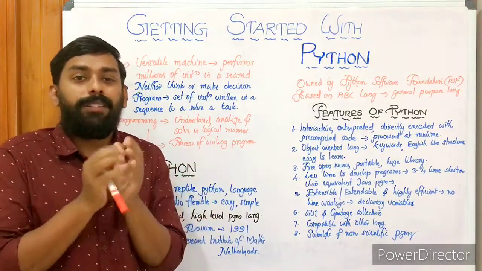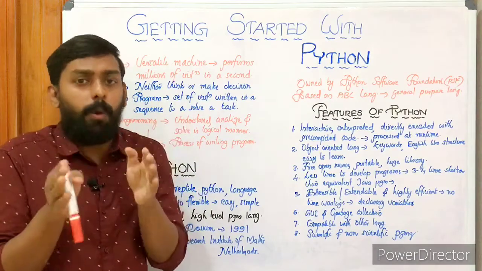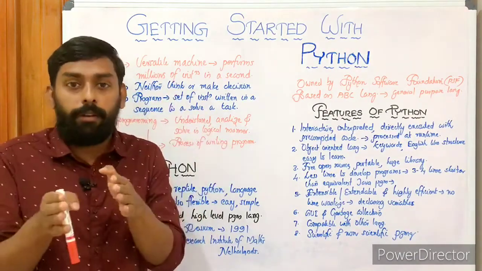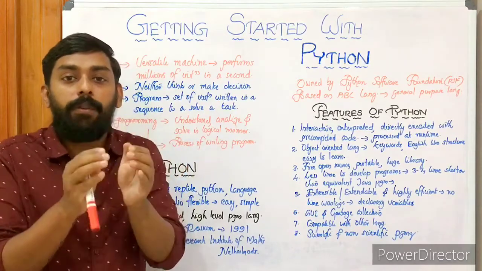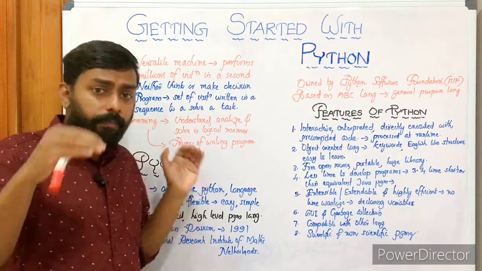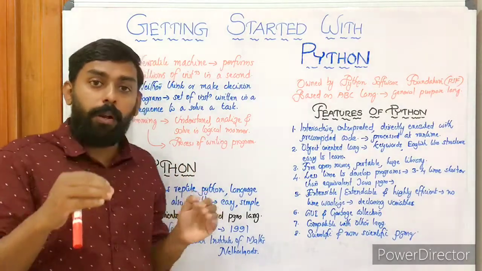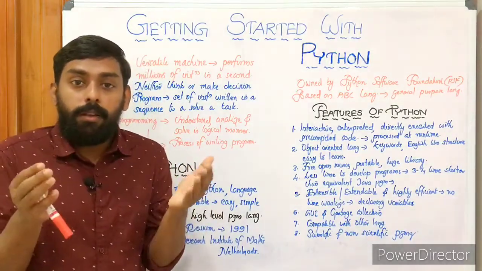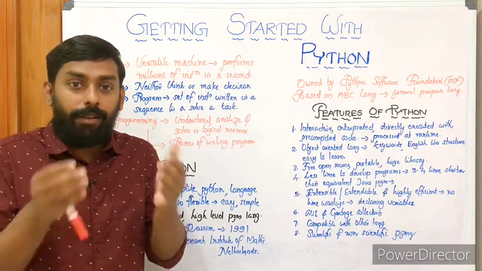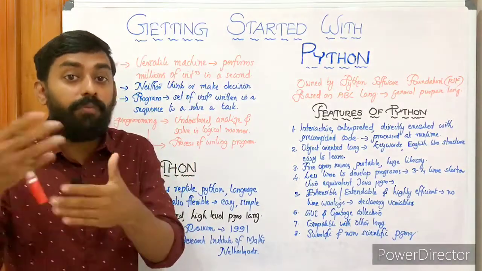Then it's object oriented. Object oriented programming is a programming concept. Actually there are two programming methodologies: procedure oriented and object oriented. In procedure oriented we mainly give importance to the procedure, the way of doing things. But in object oriented programming we give importance to the data. In real time we give importance to data, other than the procedure, the way of doing things.